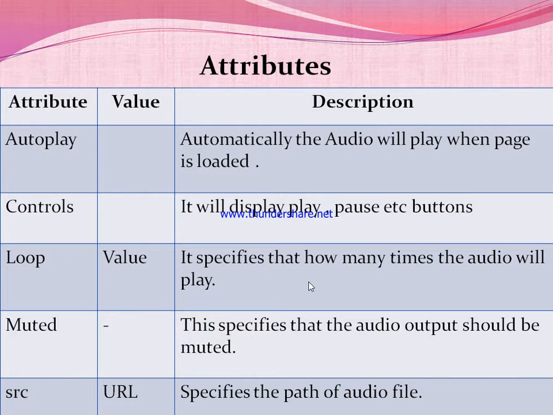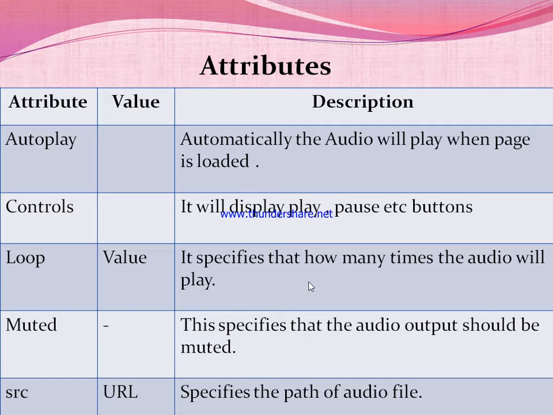Now we will discuss some important attributes of the audio tag. The first attribute is autoplay. It is a stand-alone attribute, which doesn't take any value. It is used when the user wants to play the audio file automatically when the page is loaded.